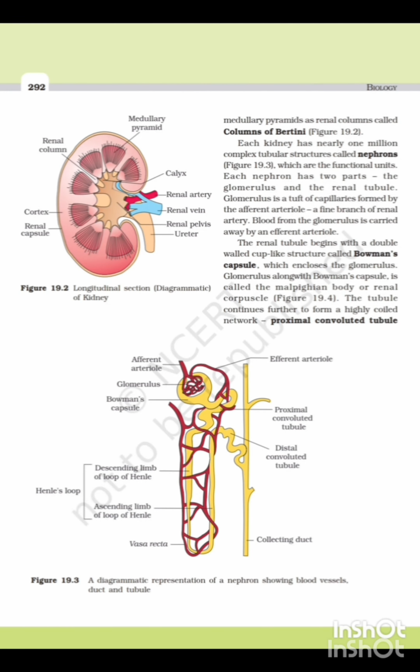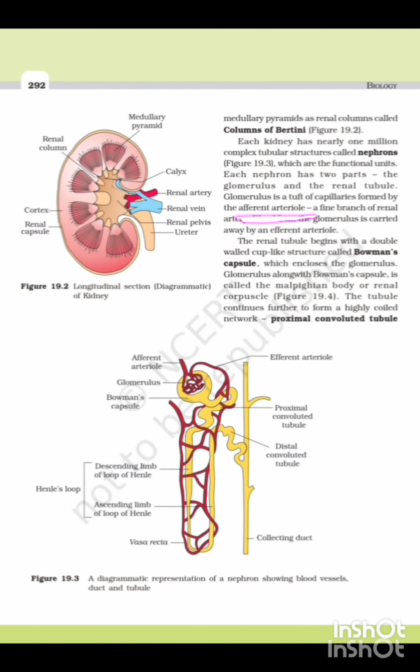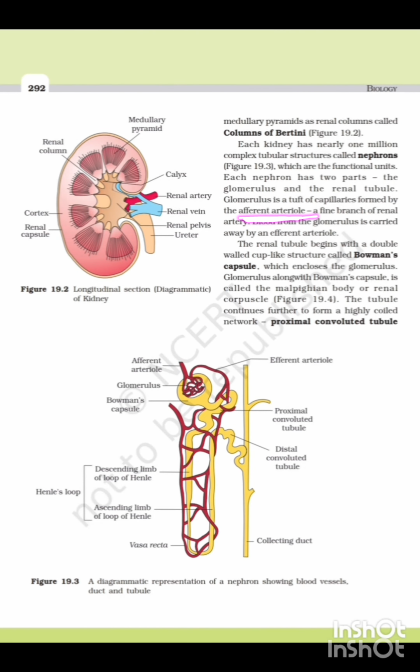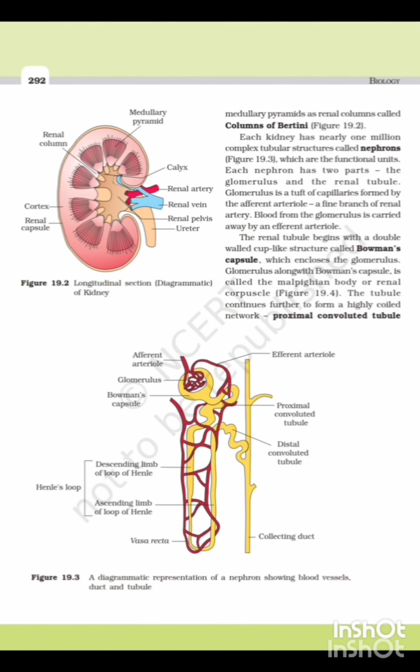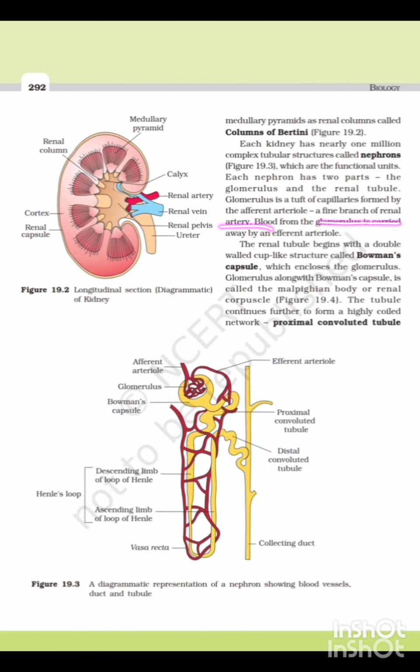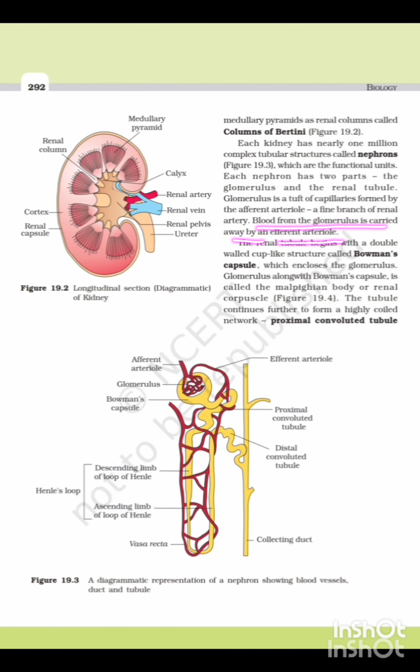Question 4: Glomerulus is formed by A. Efferent arteriole, B. Afferent arteriole, C. PCT, D. DCT. Answer B, afferent arteriole. What is the glomerulus? The glomerulus is a tuft of capillaries formed by the afferent arteriole. The afferent arteriole is a fine branch of the renal artery. Blood from the glomerulus is carried away by the efferent arteriole.